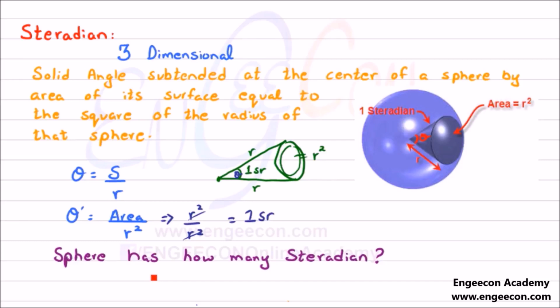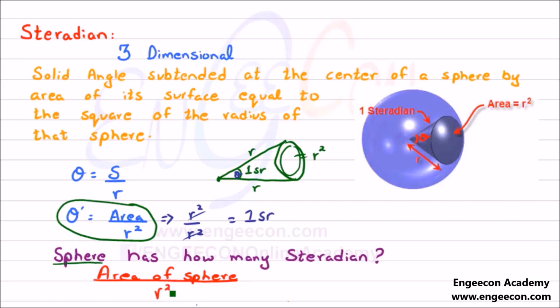Now the question is how many steradians does a sphere have? We will modify this formula: in this case it is the area of the whole sphere divided by r square. We know that the area of the sphere is equal to 4 pi r square, divided by r square. This r square will cancel out and we are left with 4 pi steradian. The sphere has 4 pi steradian.